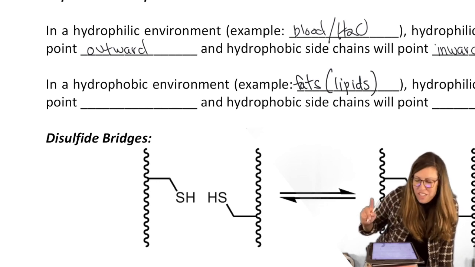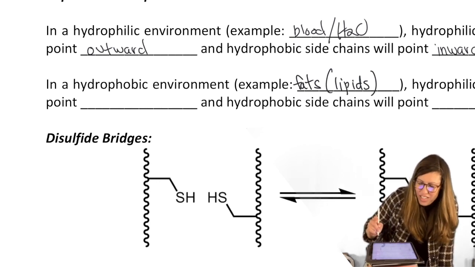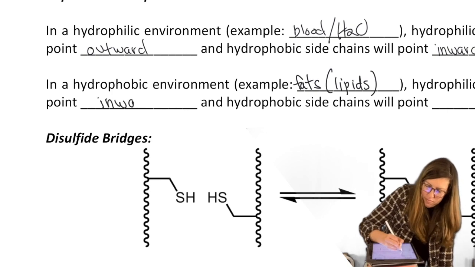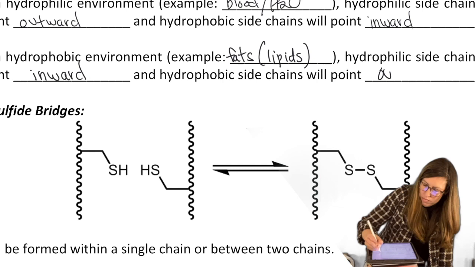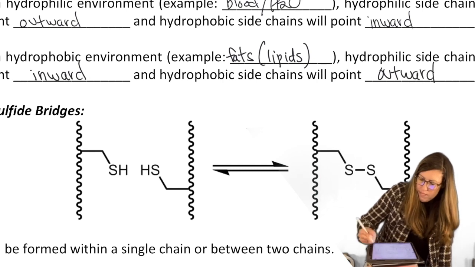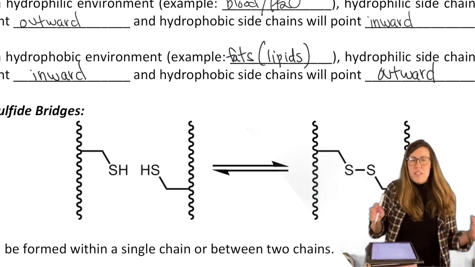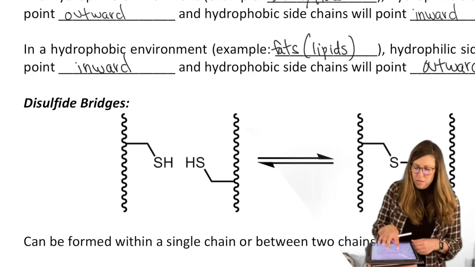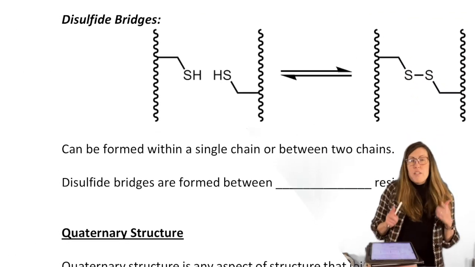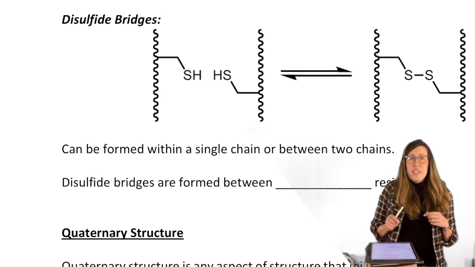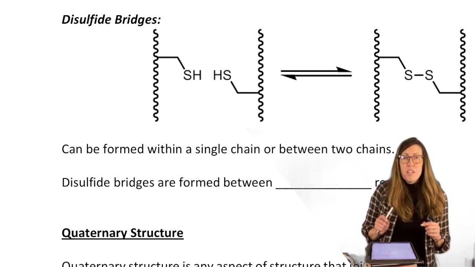It's going to be inverted. So your hydrophilic side chains point inward, while the hydrophobic side chains will point outward. Okay, so thinking about the environment, you want to think about how that would arrange itself. That's your tertiary structure.